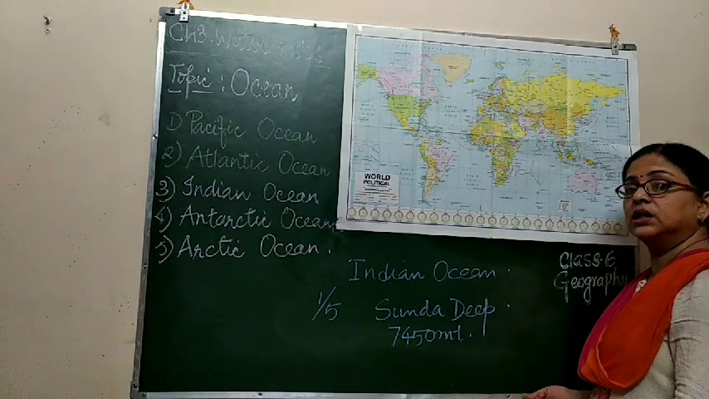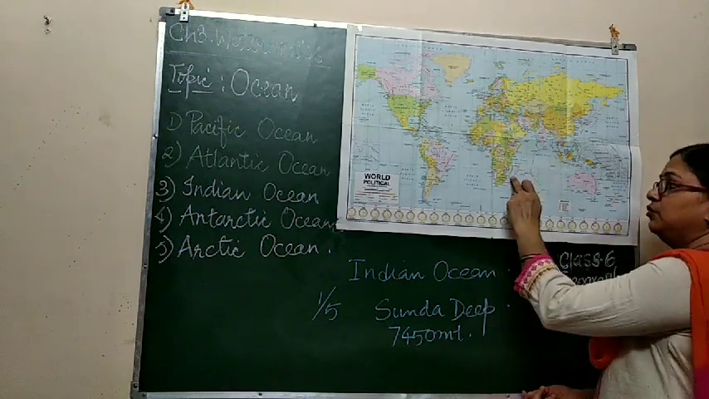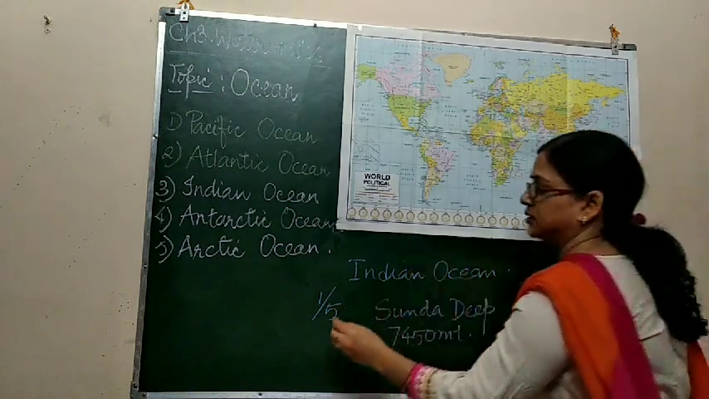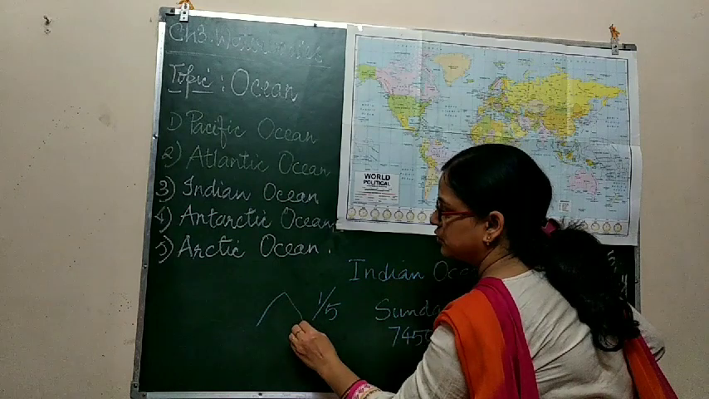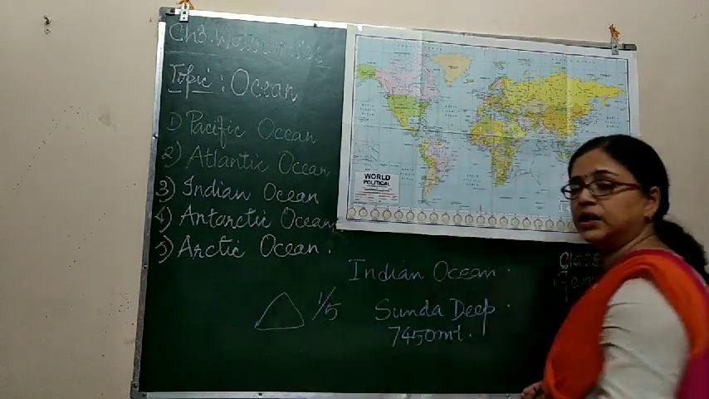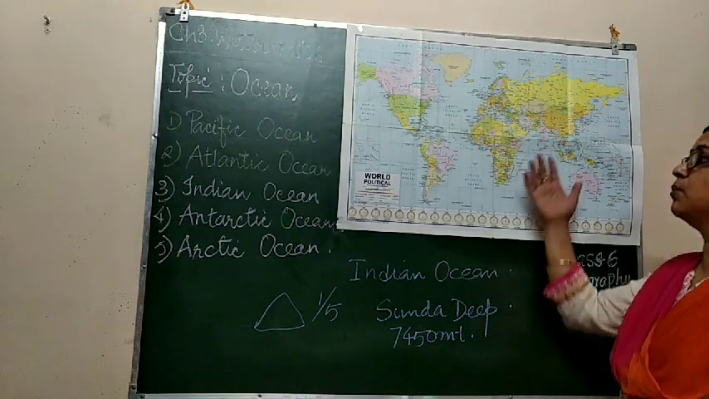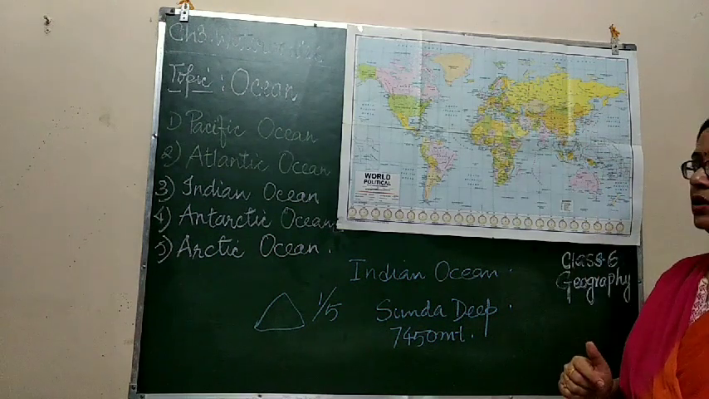When we see the shape of this ocean, we find it is a little triangular. The shape of this ocean is like this. So we can see it is triangular in shape. These are some of the features of the Indian Ocean.